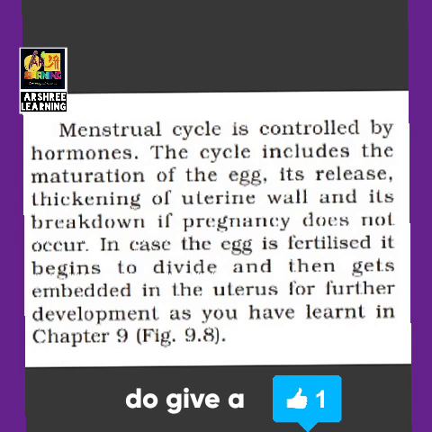In case the egg is fertilized, it begins to divide and embeds in the uterus, and we read that it forms the development of a child. But if no fertilization takes place, then this lining of the uterus is removed from the body, and it occurs in every female till the age of 45 to 50 years. After that this process stops. That means the female is not able to reproduce. So reproduction starts from the age of 11, 13 or 14 and continues till the age of 45 to 50.